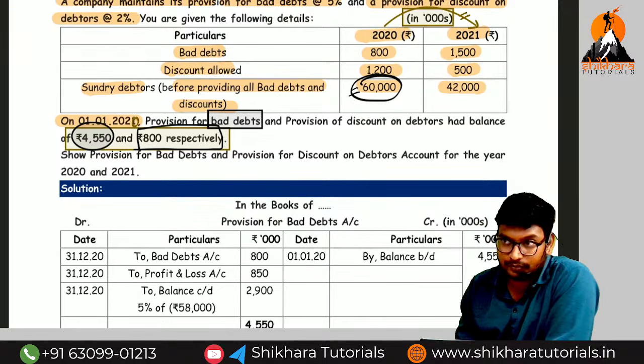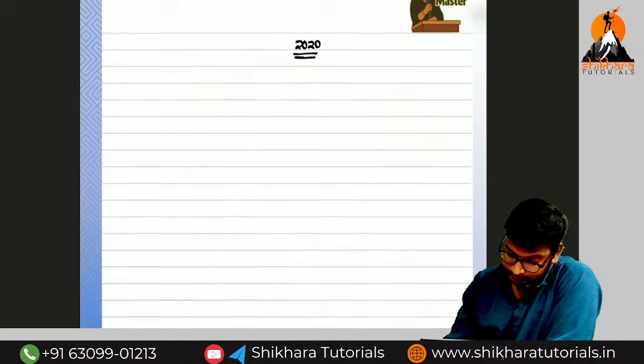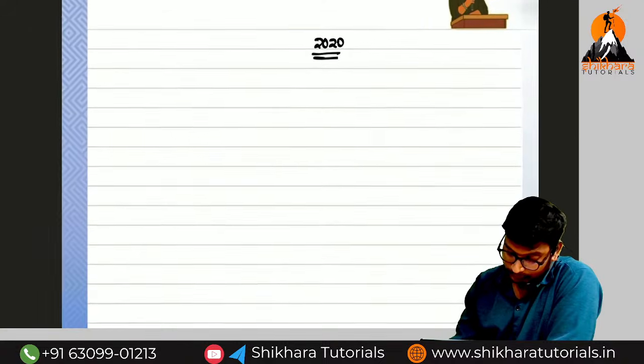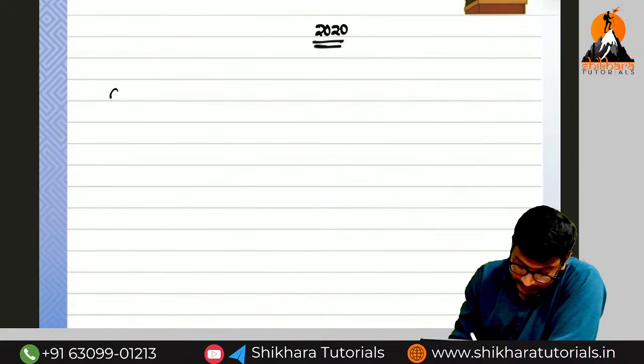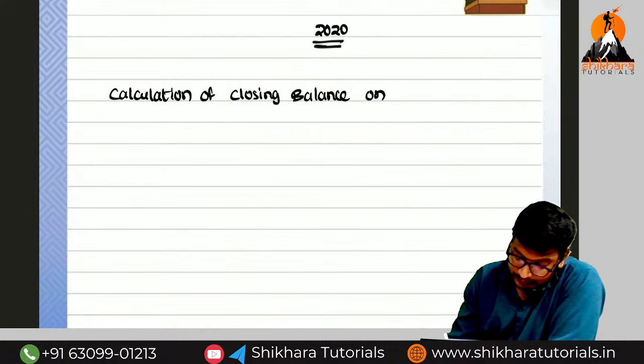Closing balance on 2020. So calculation of closing balance on 2020 of debtor.